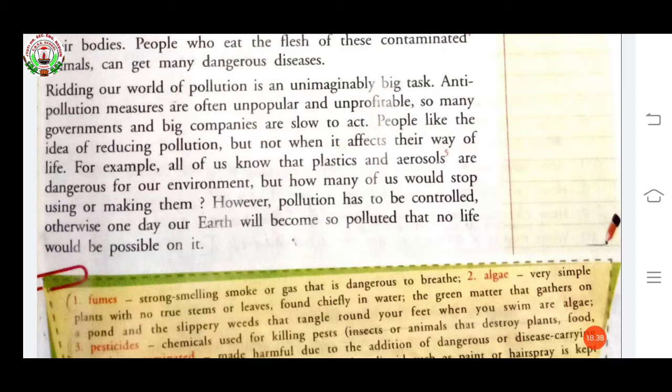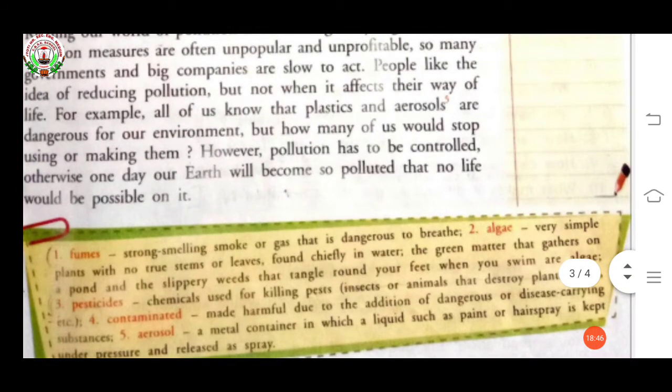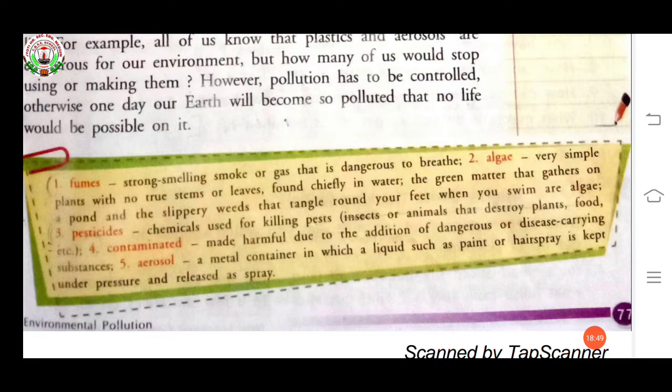For example, it is given: we all know that plastic and aerosols are dangerous. Aerosol means a metal container in which a liquid such as paint or hairspray is kept under pressure and released as spray. So we are using these types of things in our daily life.